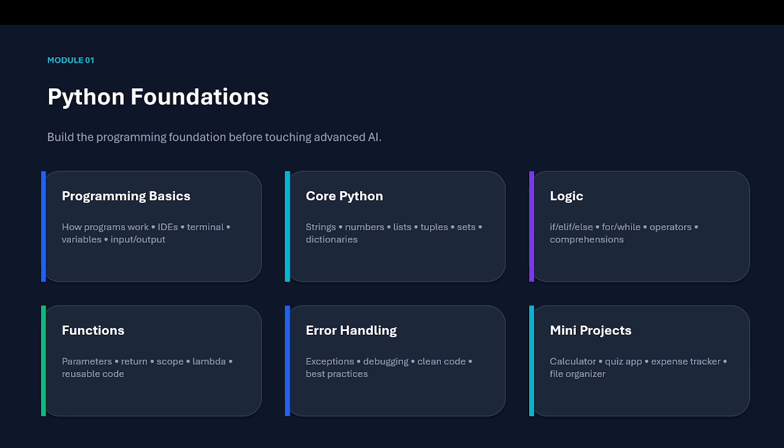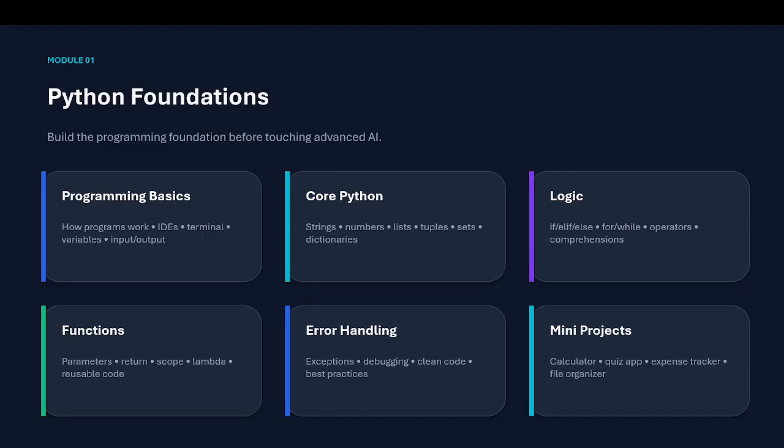It says the Python foundation. So build the programming foundation before touching advanced AI. First, we will have to understand the programming basics, right? How the program works, what is an IDE, terminal, variable, input and output. Then later on we will go into Python, where we'll be talking about the data types. What are the data types we have, and the logic like if, loops, right?